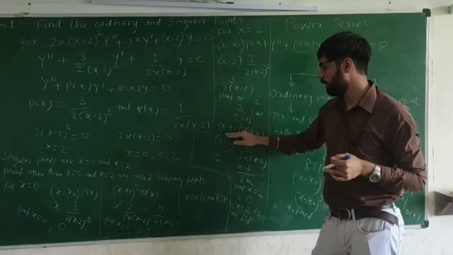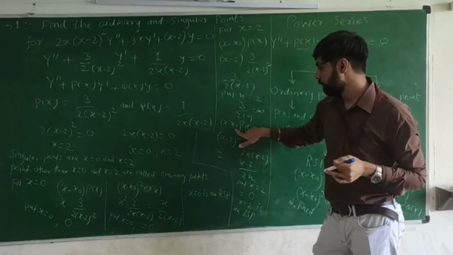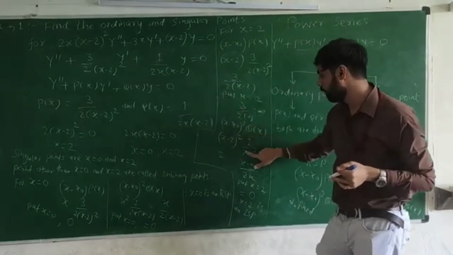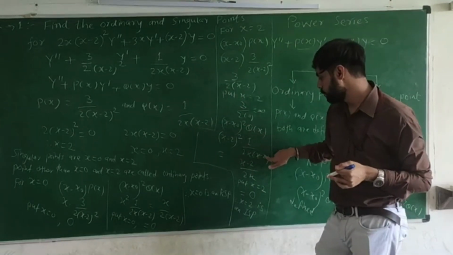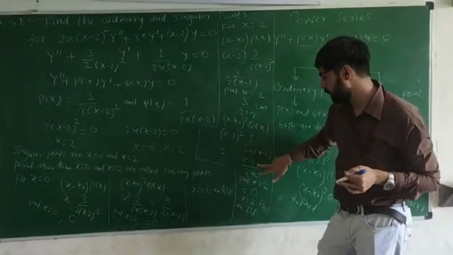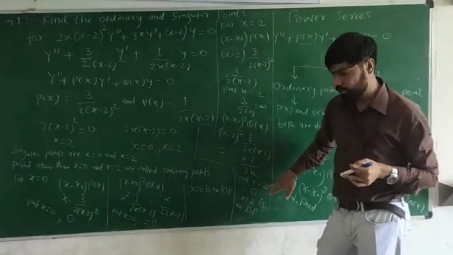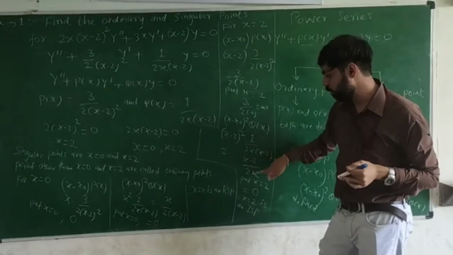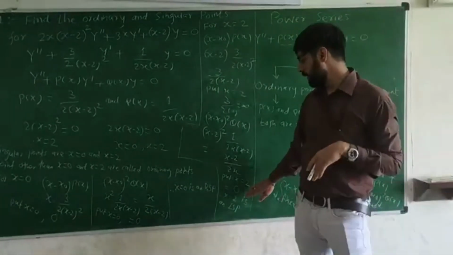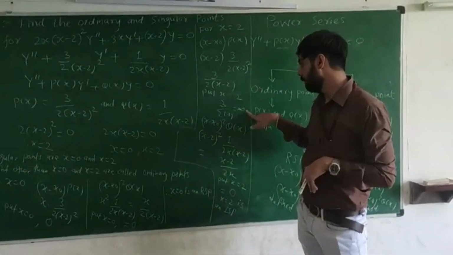Now we are checking x minus x0 whole square into q of x. Same procedure: replace x0 by 2. This is our q of x, 1 upon 2x times x minus 2. Here x minus 2 is cancelled out, so what remains is x minus 2 upon 2x. Now I am checking at the point x equal to 2. Replace x by 2, so it will be 0 upon 4, which is 0. So we got a finite answer here, and here we got an infinite answer.